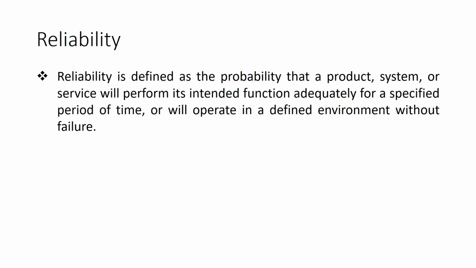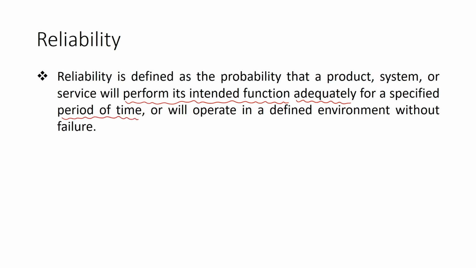So, reliability of a product is nothing but its performance for the intended function. How the product is performing its intended function adequately for a specified period of time.